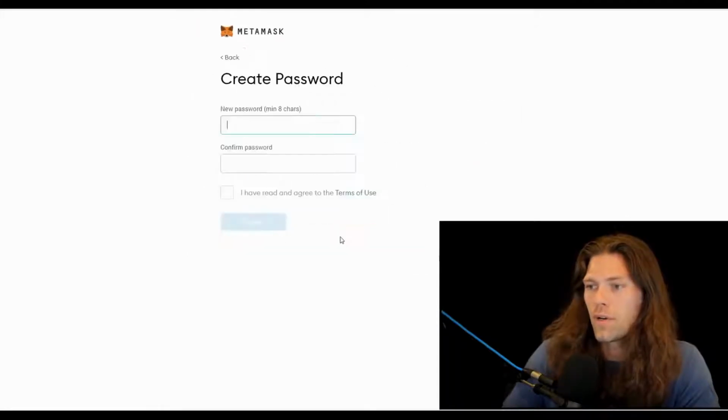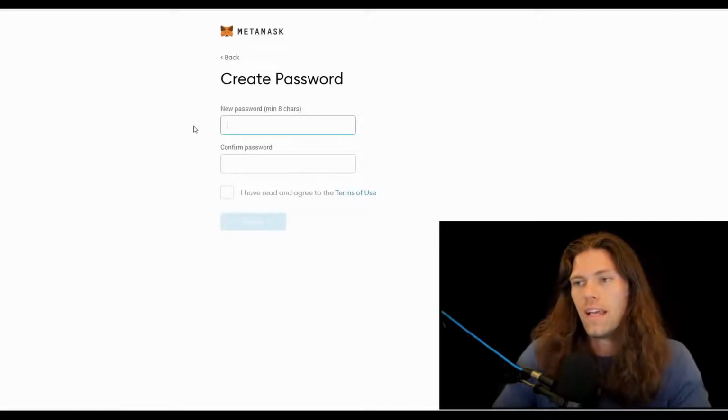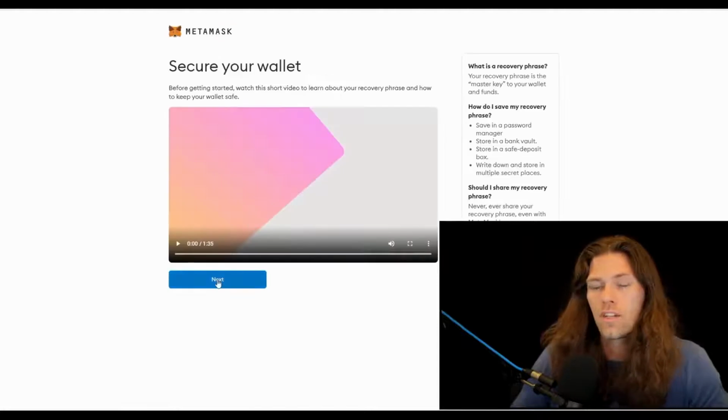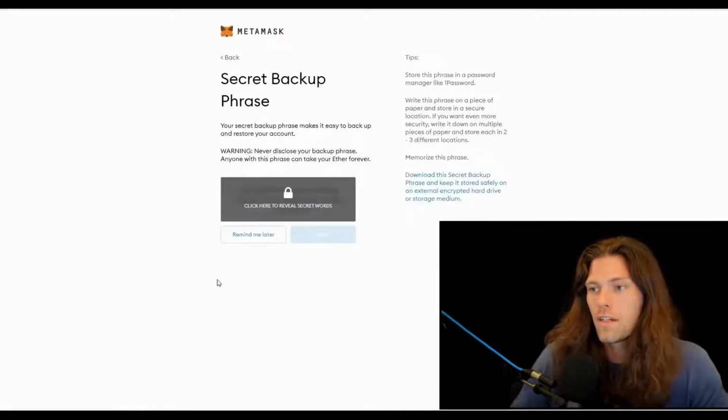We're going to click I agree, and you need a good password here. All right, agree to the terms of use. Here's a video telling us about the recovery phrase. And this is the recovery phrase.